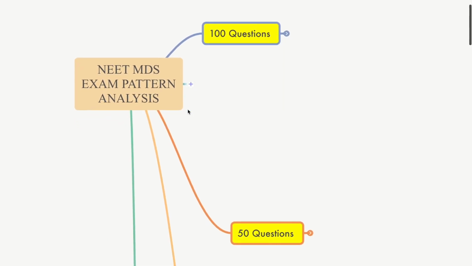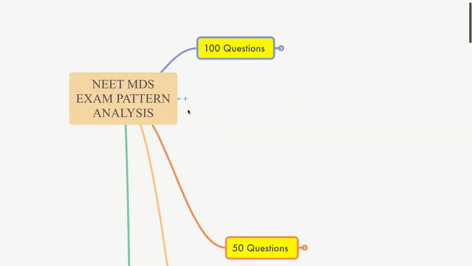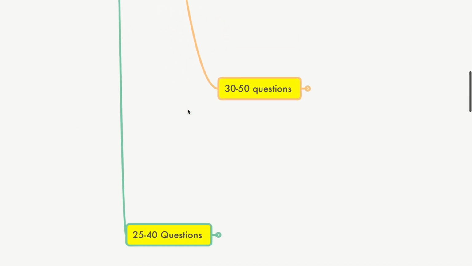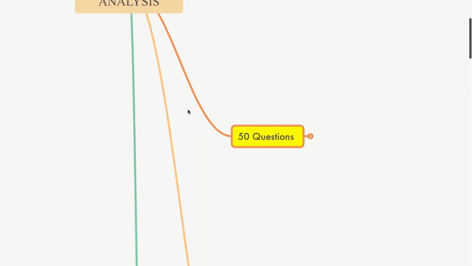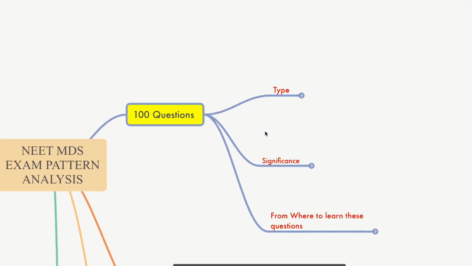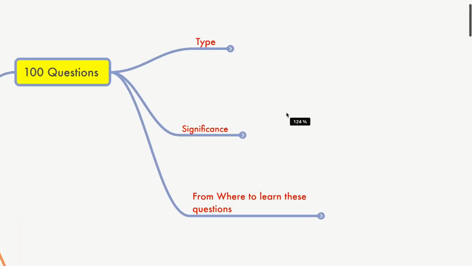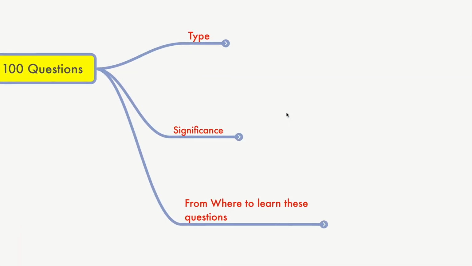So you know that this is your exam question pattern: you've got 240 questions in 180 minutes. What I'm going to do here is divide the questions into different groups based on their difficulty level, and discuss them one by one. You get 100 questions, then 50, then another set of 30 to 50, and finally a fourth set of 25 to 40. In each set, I'm going to discuss the type or difficulty level of the question, the significance of the question, where your rank is going to be, and finally, where you are going to learn these questions from.